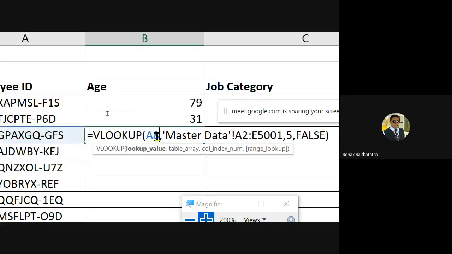See, this lookup value must get changed, which is the first parameter. A8 must become A9, A9 must become A10, because we want to get different answers for different employees. But the range of the selected data, which is A2 to 5001, must remain constant, right? Because that range is not going to change. And I would be making it constant by doing the divorce of A and 2. How can I make the divorce of A and 2?